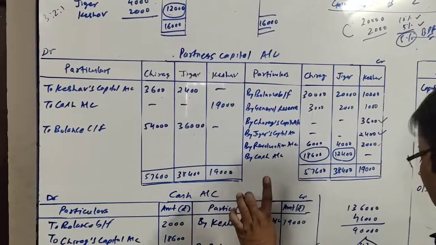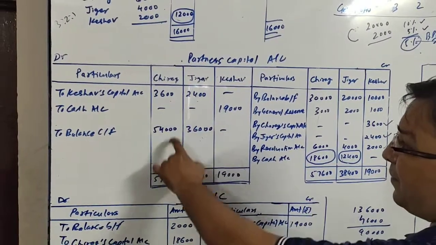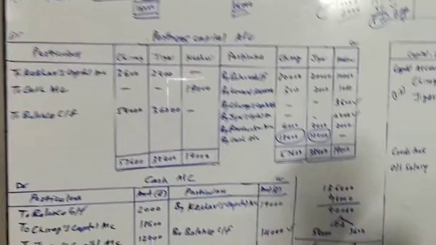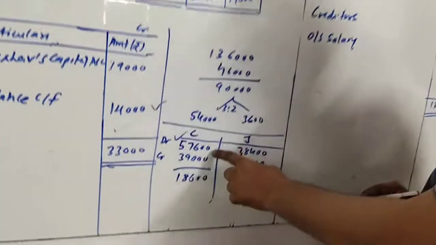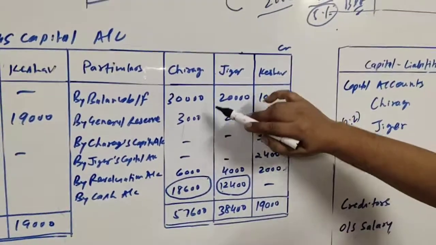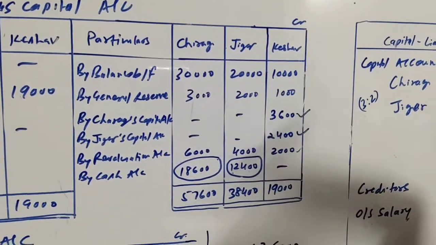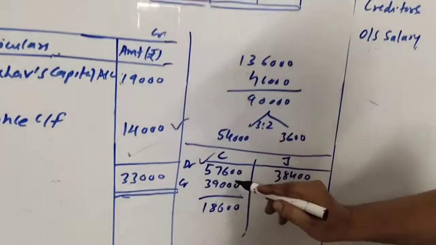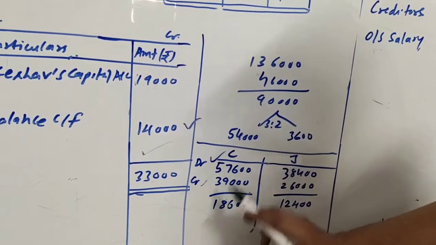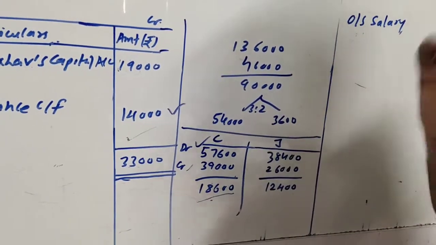So first of all we will find how much difference is there. Let's take Chirag's column. On the debit side we have written 2 items and the total of the 2 items is 57,600. And on the credit side of Chirag, there are 3 items, 30,000, 3,000 and 6,000. So the total of the 3 is 39,000. Now when I find the difference of the 2 columns, there is a difference of 18,600 at the debit side.